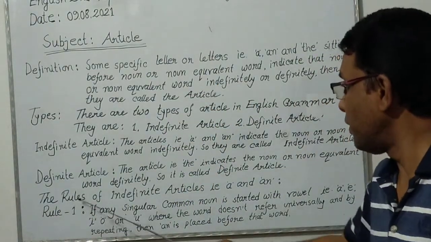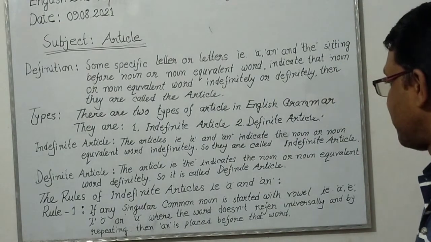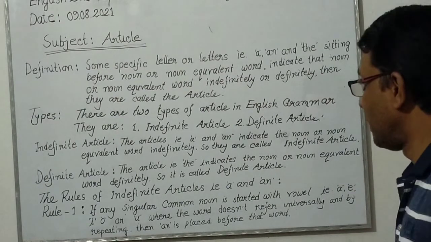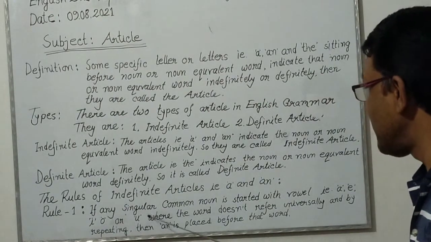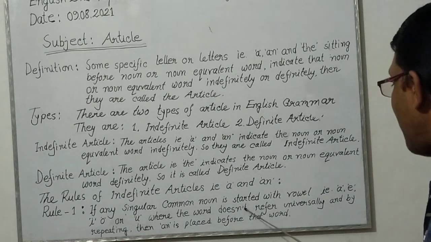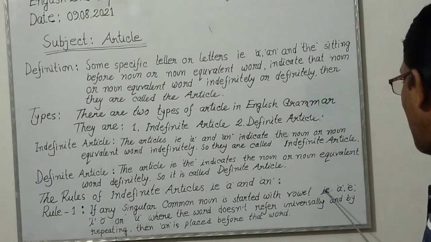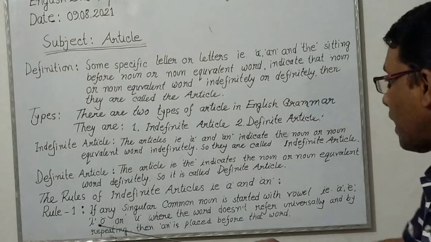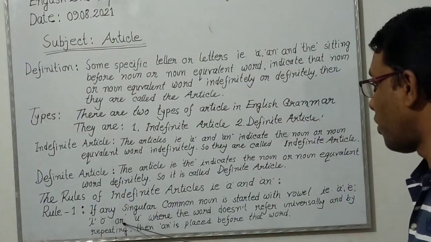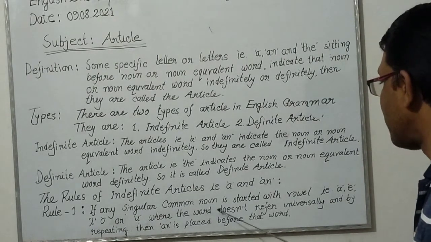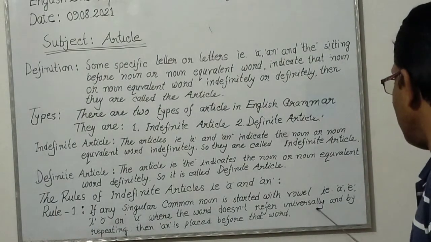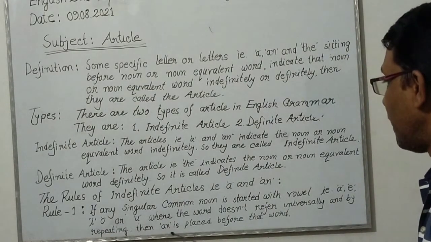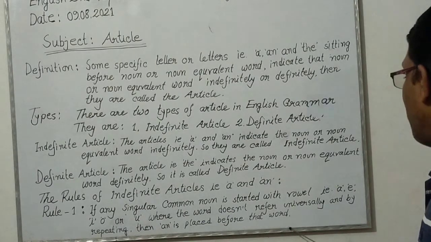Okay, the rules of indefinite articles a and an. Rule 1: If any singular common noun starts with a vowel, A, E, I, O, or U, where the word doesn't refer universally and is not repeated, then an is placed before that word.